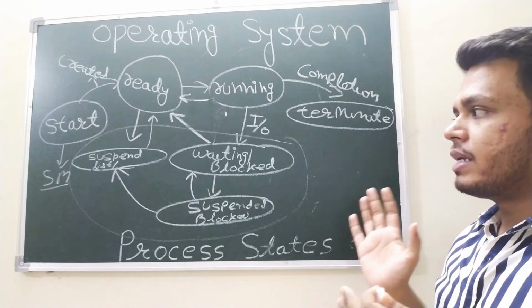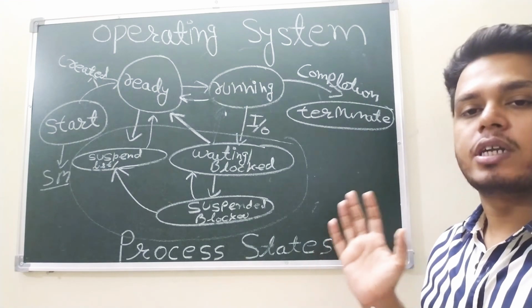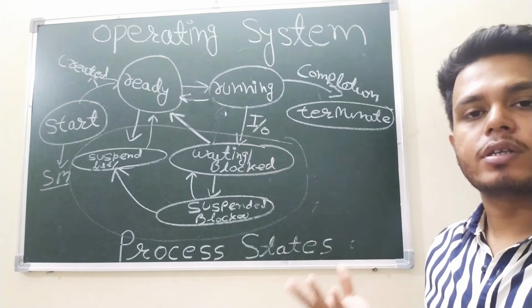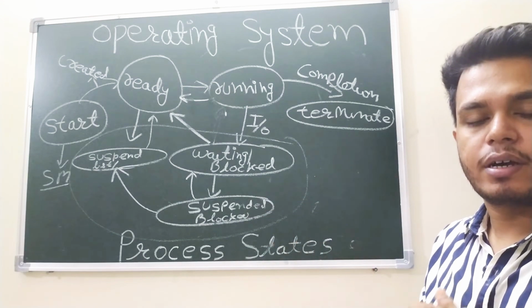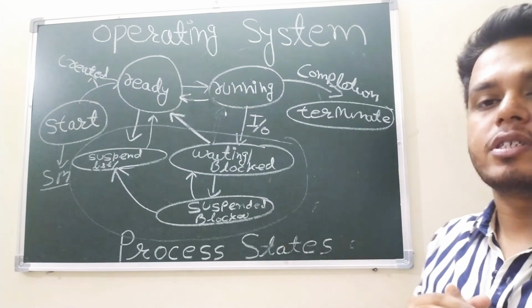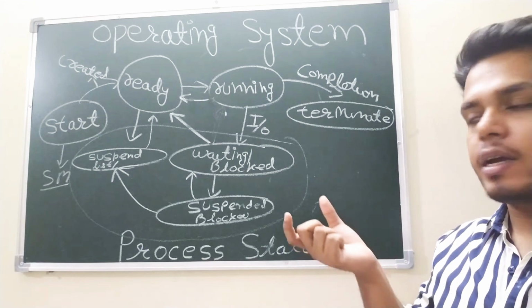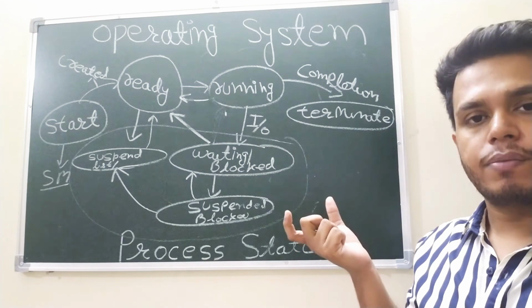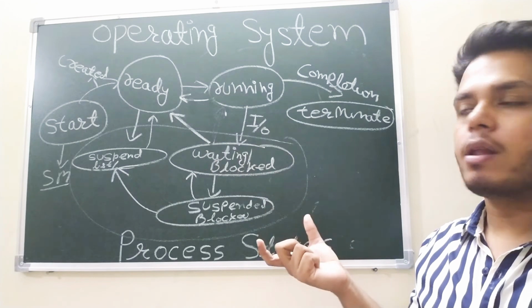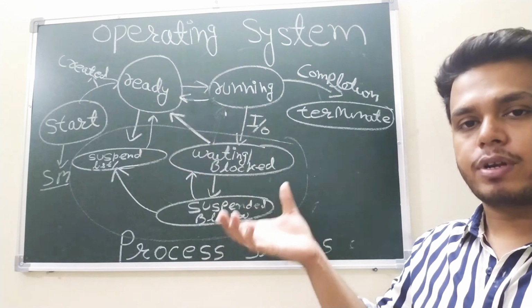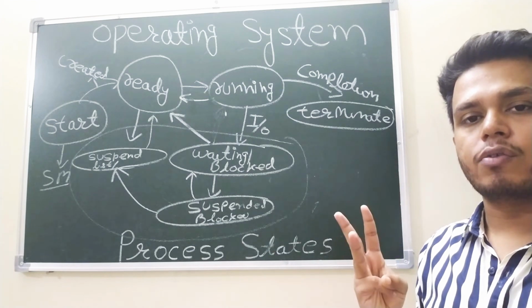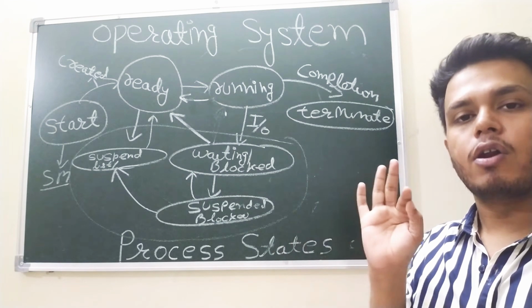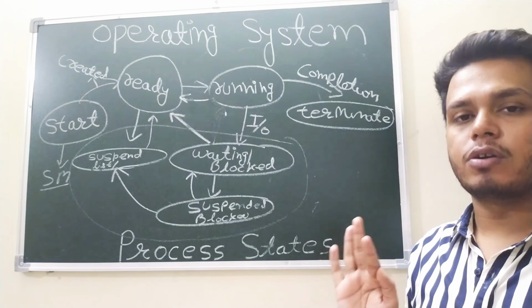So this is a basic diagram of process states. A minimum of 4 states are required, and at most we need 7-8 states, right? So this is all about the process states. There is a very important term, the scheduler. A scheduler is responsible for taking a process from one state to another state. There are 3 types of scheduler: short-term scheduler, long-term scheduler, and medium-term scheduler.